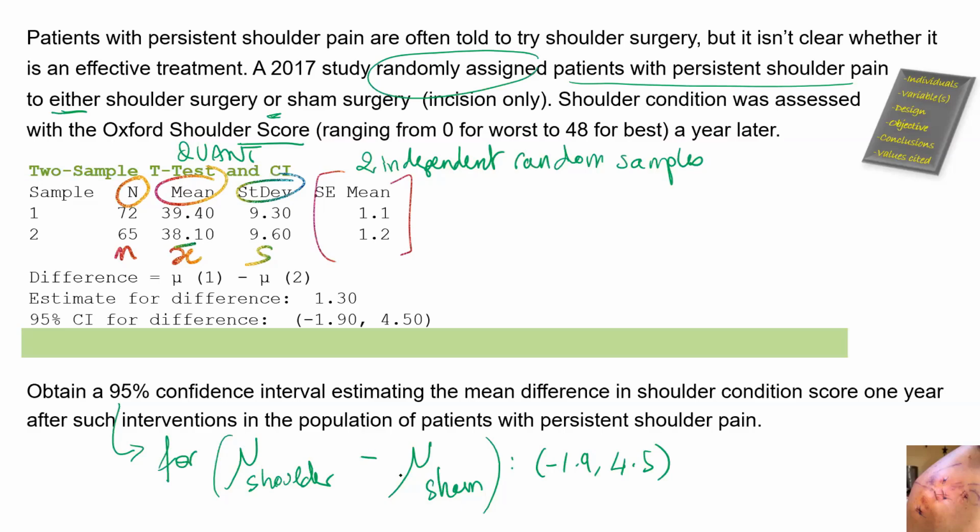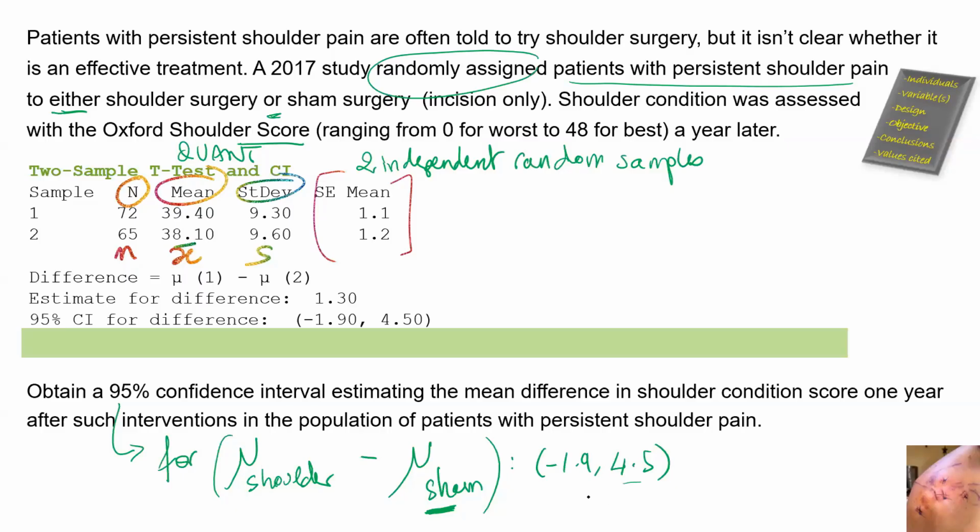And so what does that tell us? That tells us that mu1 minus mu2 could be a negative value, which means that the mean shoulder score in this population that gets the fake treatment could be higher than the mean shoulder score for those who get the real surgery. So not a good outcome. Or on the positive side, it could be that the mean shoulder score in the population of patients who get the real shoulder surgery is higher than for the population who gets the fake surgery.